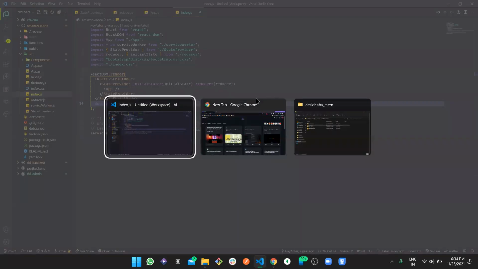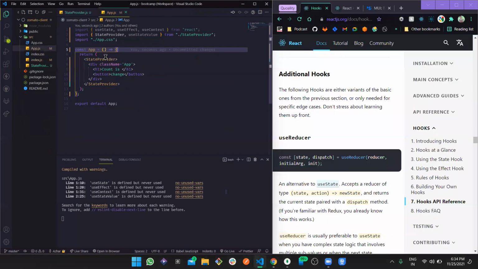So, state. Now in an application, like suppose this Zomato, a state is a certain value which we are going to hold for some reason. Of course we could call it a constant, but in a web application we call it state, because that has more features.